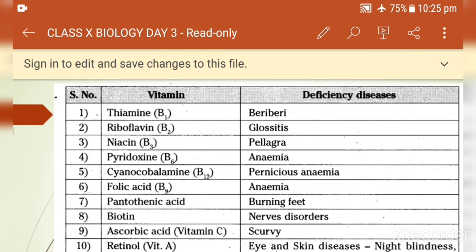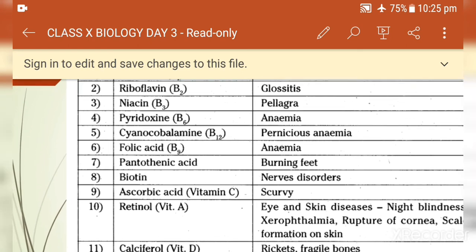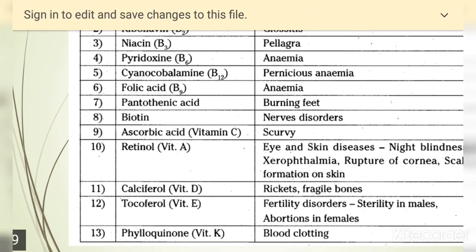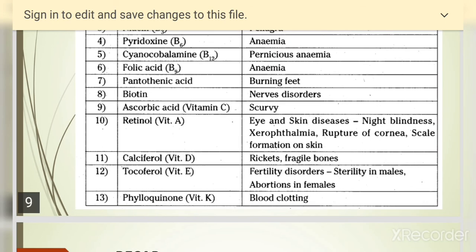Vitamin B6, pyridoxine, causes anemia. Vitamin B12, cyanocobalamin, causes pernicious anemia. Folic acid deficiency causes anemia. And we have vitamin C causing scurvy and vitamin A causing eye problems and skin problems, night blindness, xerophthalmia. Vitamin D is very important. It causes rickets and fragile bones.